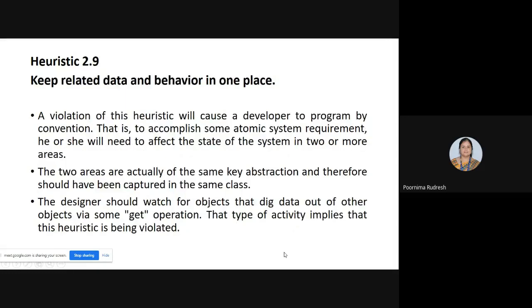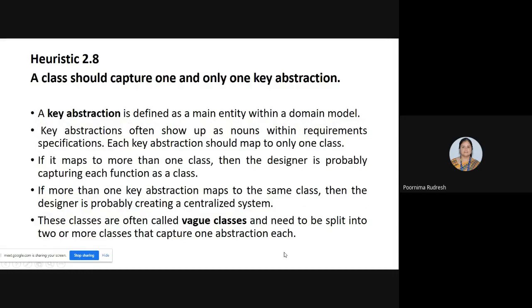Understood? Here, if more than one key abstraction maps to the same class, then such classes are said to be vague classes, and vague classes need to be split into two or more classes that capture one abstraction each. Suppose we have three abstractions mapping to a class.